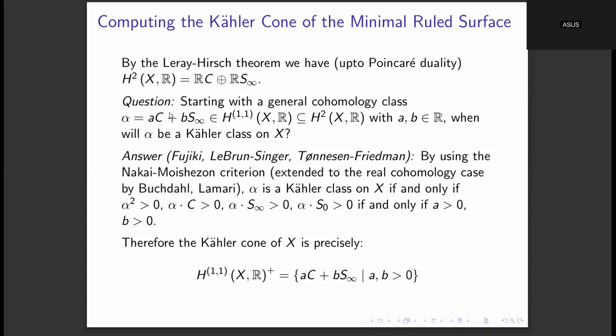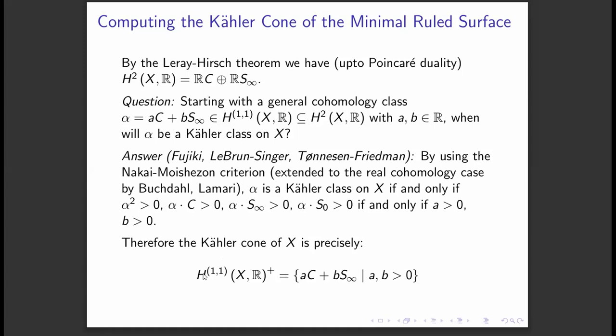Meaning, when will it be representable by a Kähler form? This question was answered in the most general setting as well as in this particular setting by different people. It turns out that for a times c plus b times s infinity, where a and b are any real numbers, given any such cohomology class, this will be a Kähler class if and only if these coefficients a and b are strictly positive.